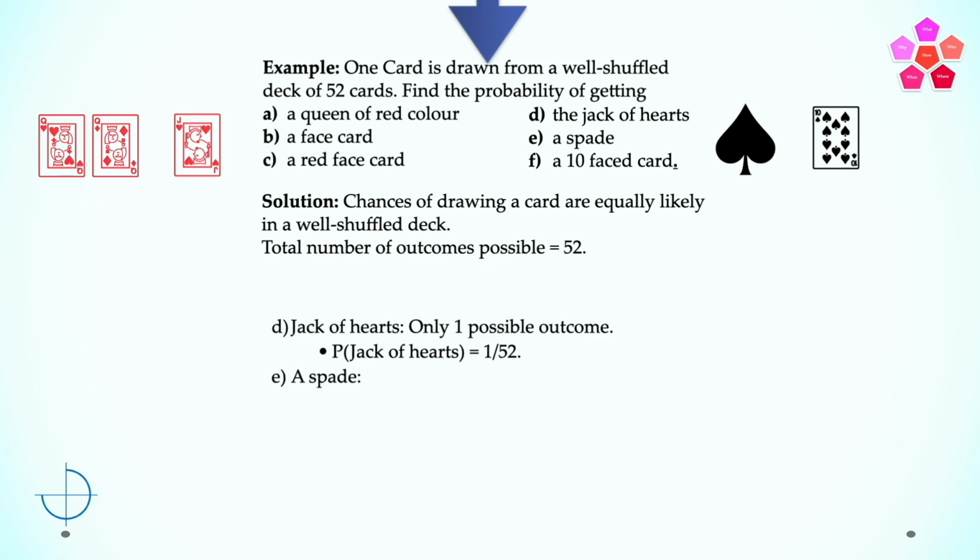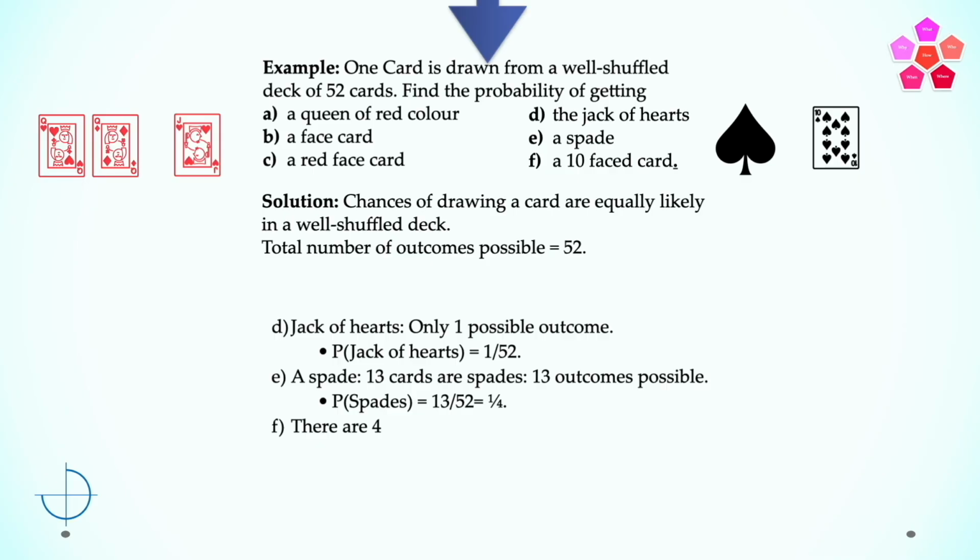A spade. 13 cards are spades. So 13 outcomes are possible. So the probability of drawing a spade is equal to 13 divided by 52, which is equal to 1 by 4. And the last part of the question, what is the possibility of drawing a 10?